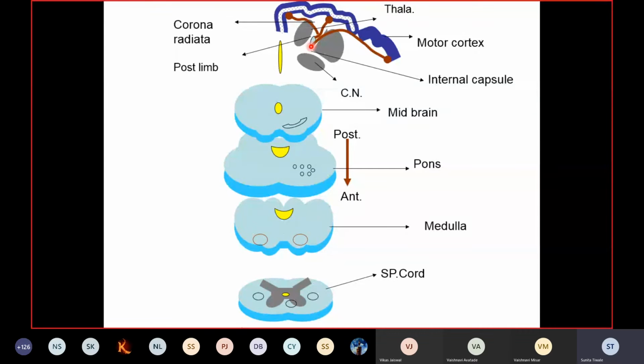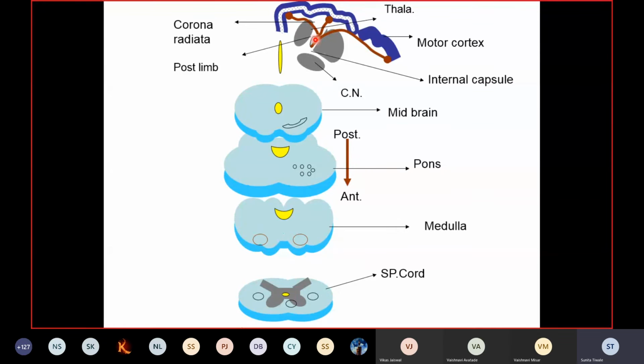You'll find that among these descending fibers, there are some fibers which are going to terminate in the brainstem. These fibers are called the corticobulbar fibers. These corticobulbar fibers occupy the position of the genu, that is the junction between the anterior limb and the posterior limb of the internal capsule. So here lie the corticobulbar fibers. And in the anterior two-thirds of the posterior limb lie the remaining, that is the corticospinal fibers.